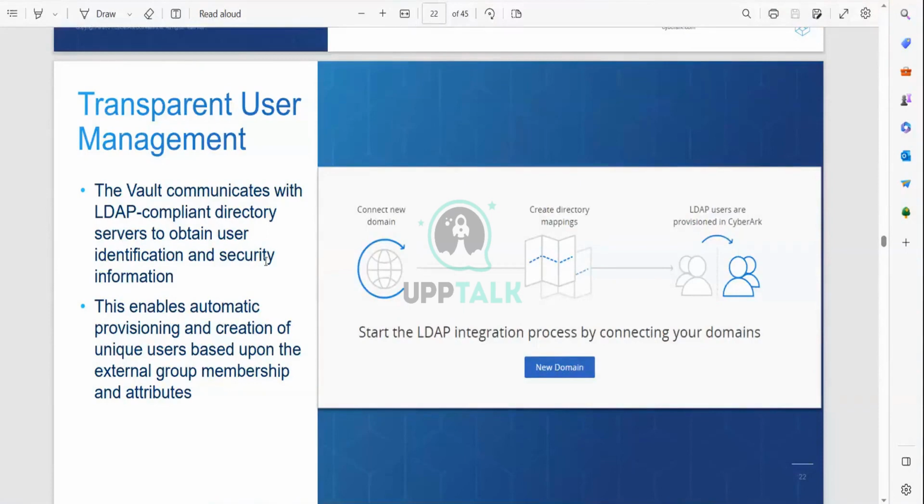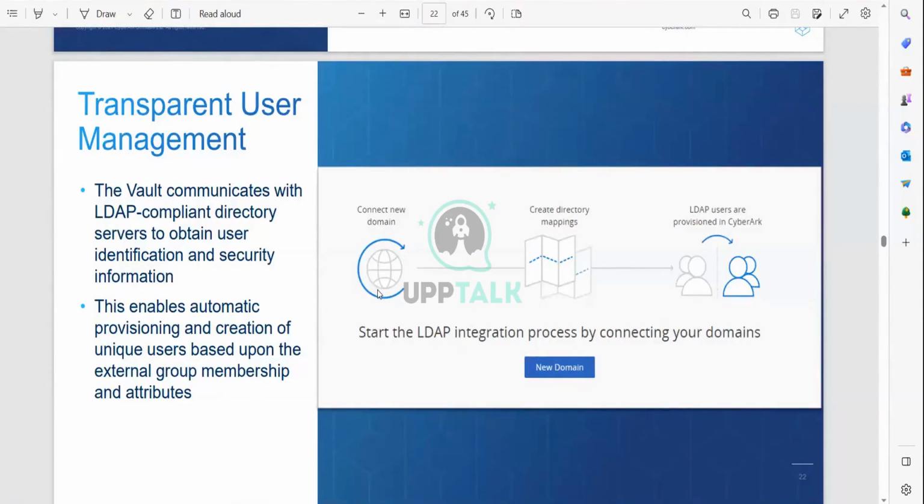Transparent user management communicates with the LDAP compliant directory servers to obtain the user identification and some security information. You can start the LDAP integration process by connecting your domains. If you want to connect the users from a domain, you can. With the help of LDAP, we can connect it. Those are called transparent users. LDAP users are provisioned into the CyberArk. Connect the new domain here and create a directory mapping.